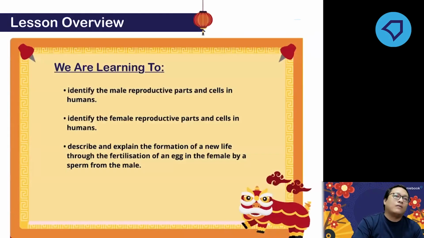So, Che, what are we going to learn today? Last week, we started learning reproduction in humans. For now, we just need to remember the different parts in male and female reproductive organs, and you need to remember the parts with their function.